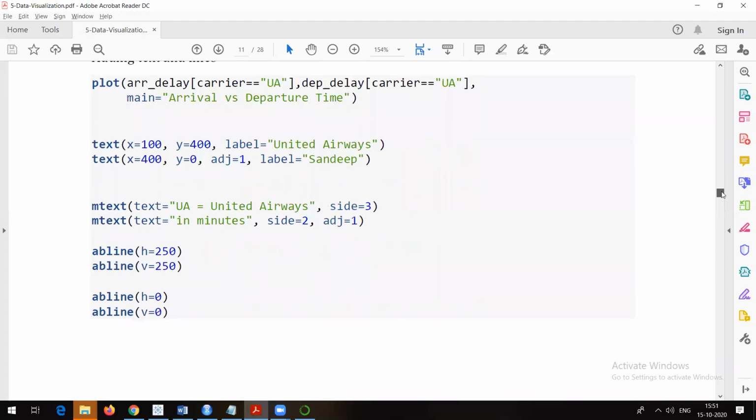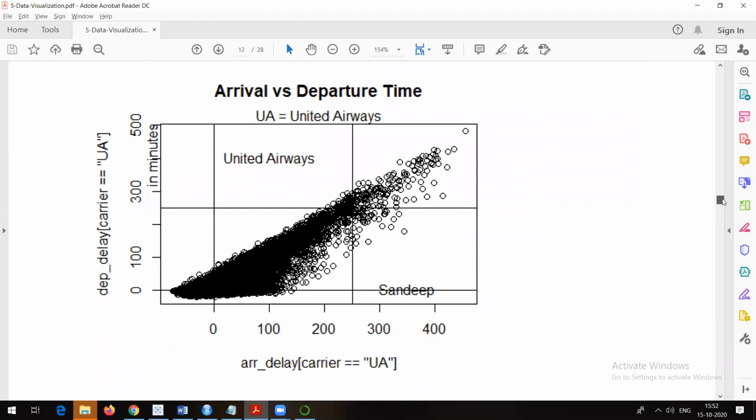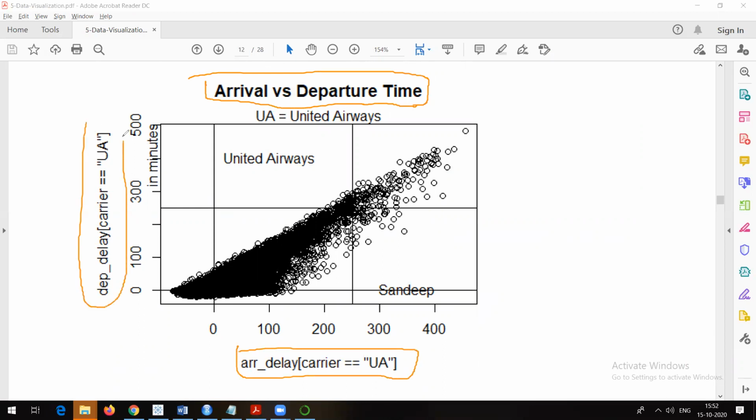Now all these things, what are these things? What we are actually going to do is draw a horizontal line, a vertical line, and talk about specific data, and we want to understand how to get all these names. This is the title or main heading we have seen earlier. Here you can have the X label, here you can have the Y label.